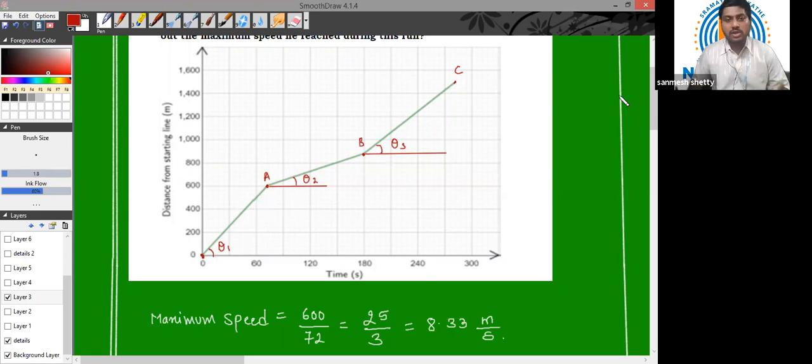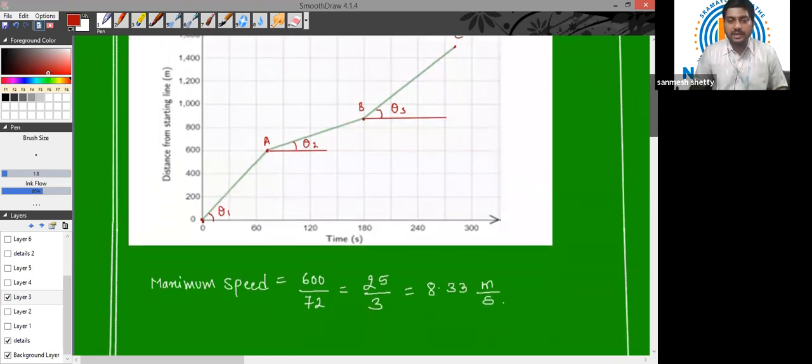So it's your choice. If you want to calculate the speed for all three sections, it is well and good. But if you want to save some time, you can use this trick. So let us calculate the speed. From O to point A, how much distance he has traveled, that we need to find out. So let us find out first. Let me get rid of all these marks.